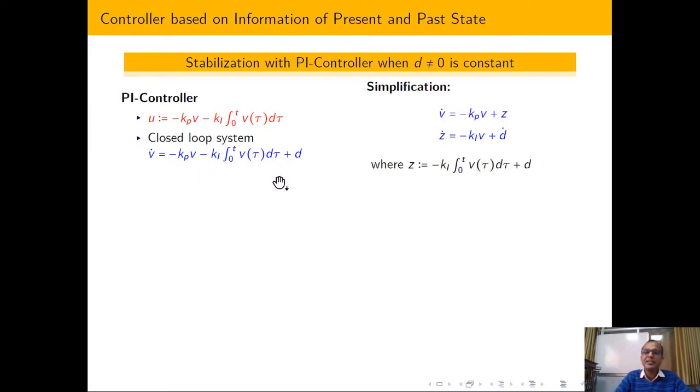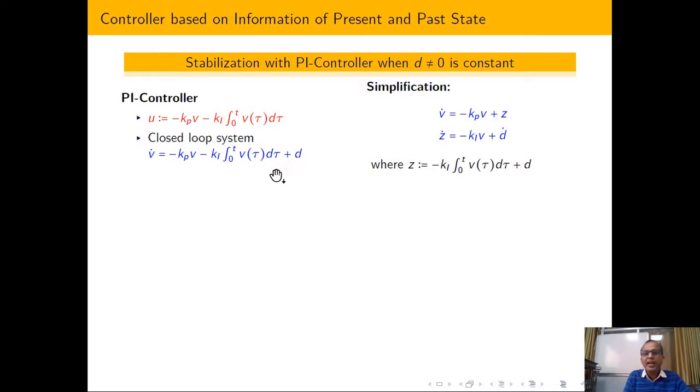Now in a state space representation, whenever we write something in state space form, we do not put any integral term on the right hand side.